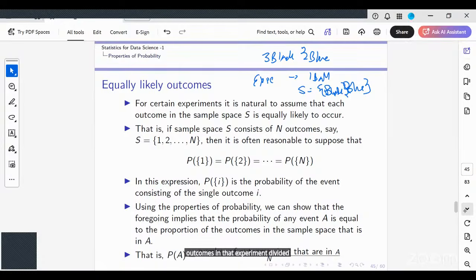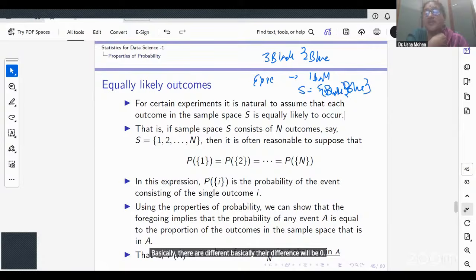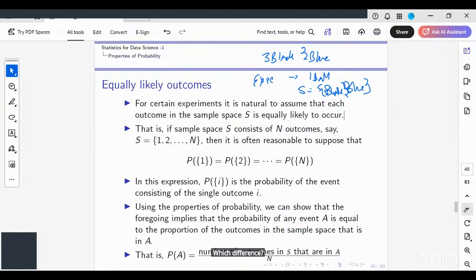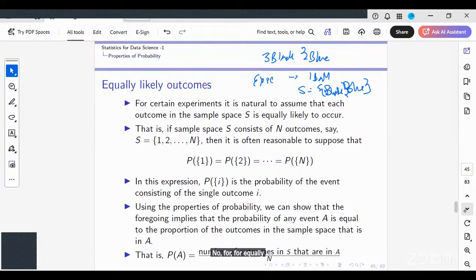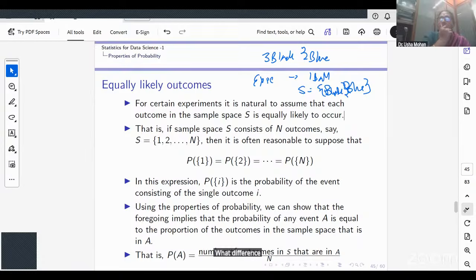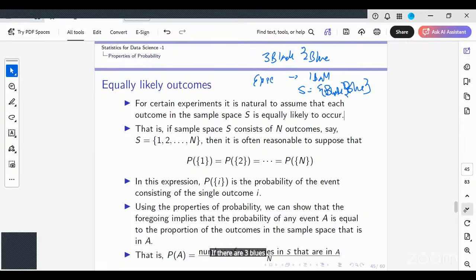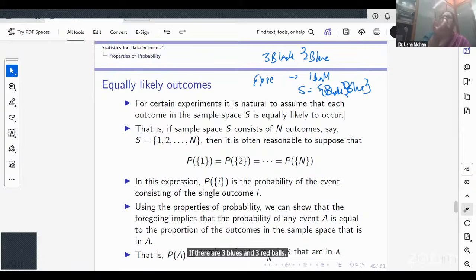Which difference? No, we are not talking about any difference here, right? What do you mean by differences? For equally likely outcomes, their difference must be zero. What difference? If there are 3 blue and 3 red balls, I can have 3 red balls also.